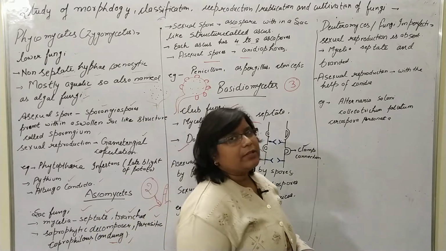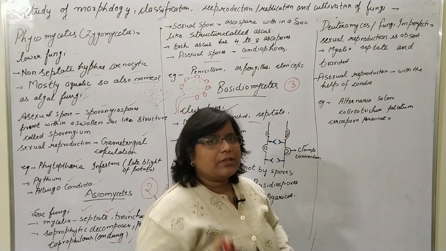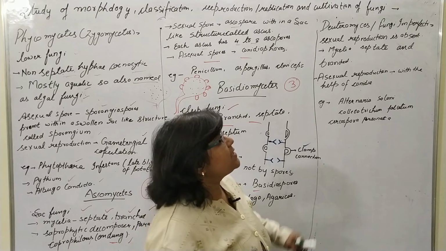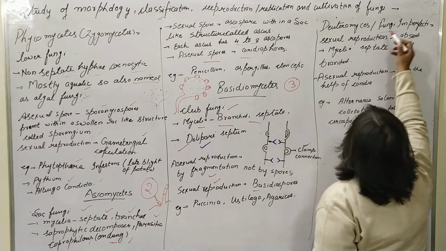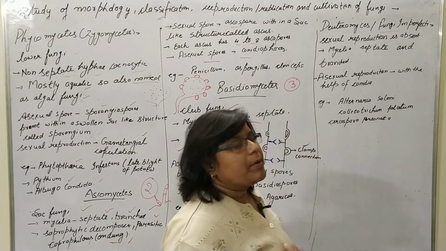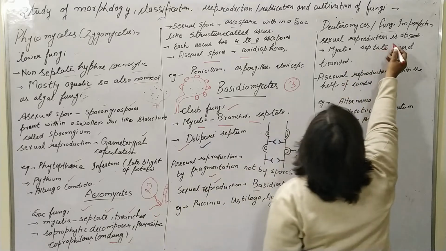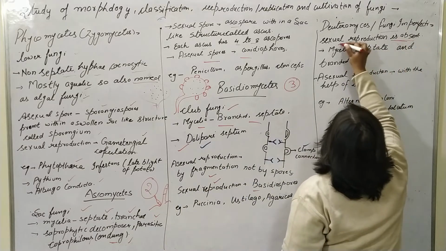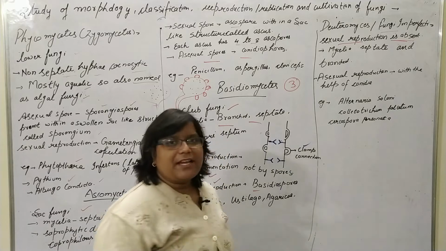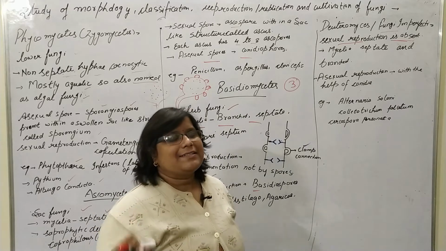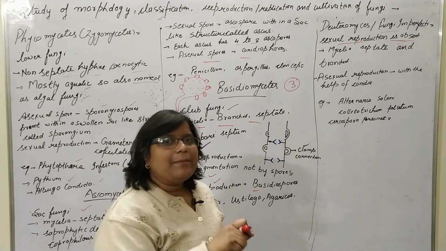Now the fourth class is the Deuteromycetes, also named the fungi imperfecti. Why is it named so? Because sexual reproduction is absent in that particular class.